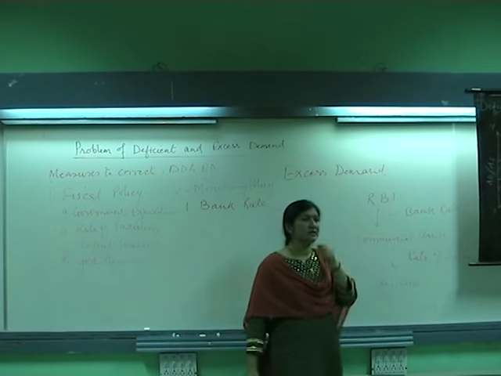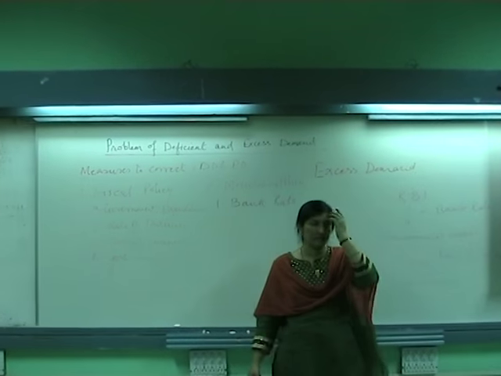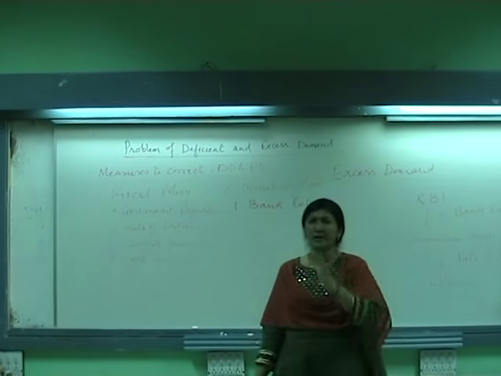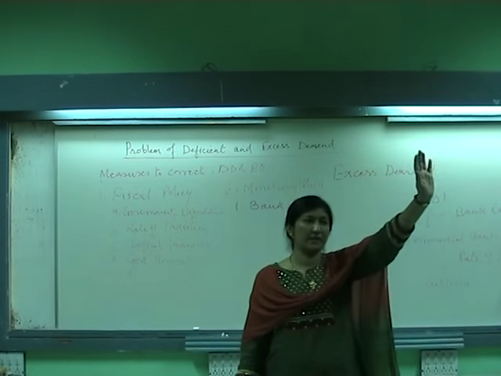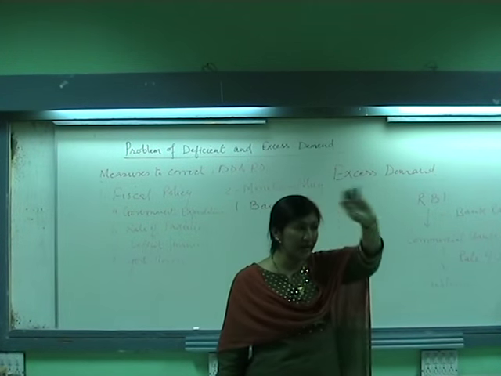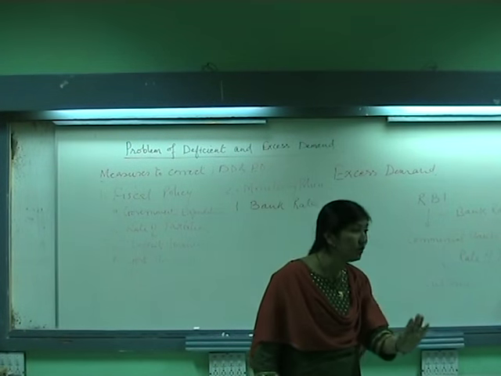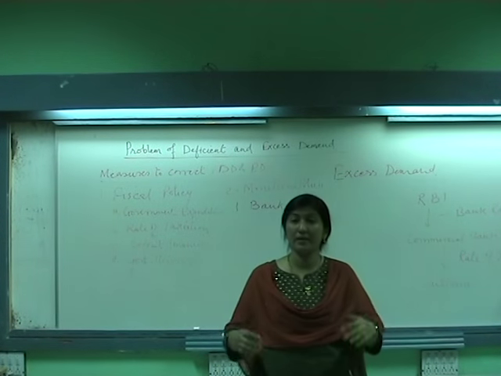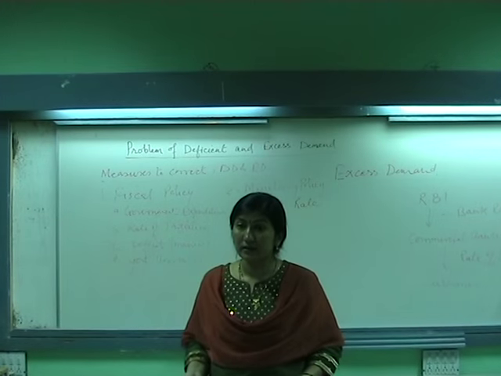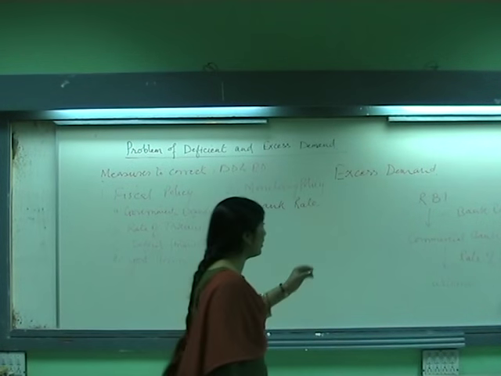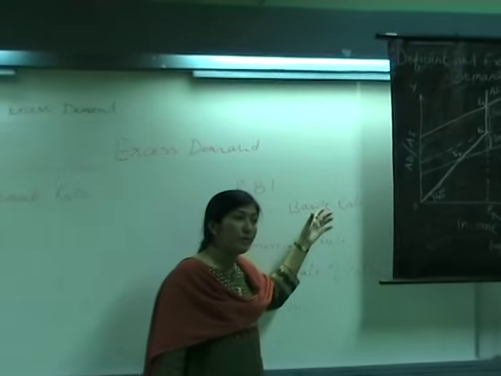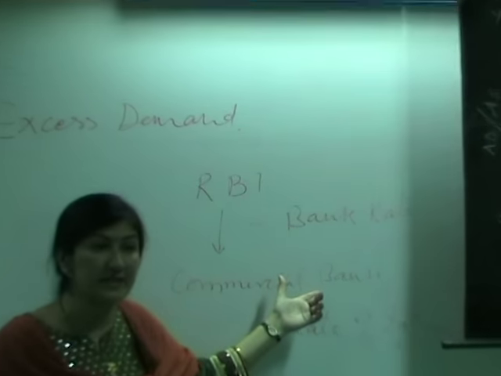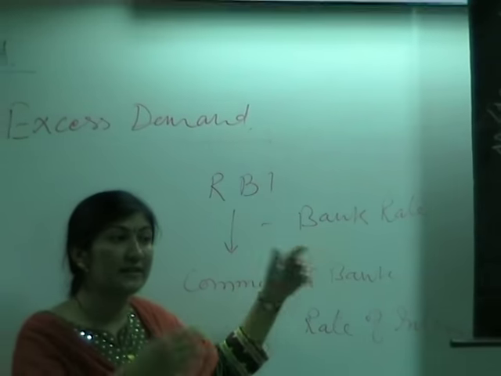Let us come to the situation of deficit demand. Quickly recall, what is happening in deficit demand? Demand is less, aggregate supply is more. Things are available in the market, but people do not have money to purchase them. Now what will happen? Government will reduce this bank rate. So the government will make the credit facility cheaper for commercial banks, from 10% to 5%.